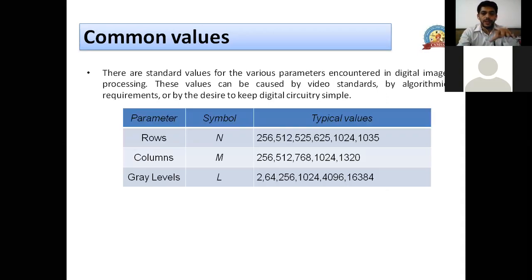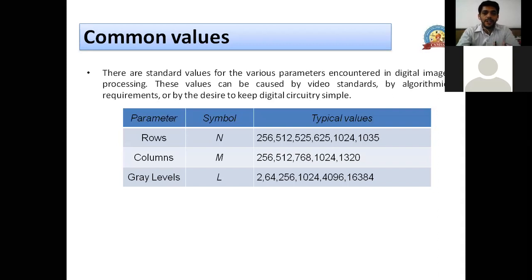For example, for rows, most images have 256 rows, 512 rows, 525 rows, 625 rows, 1024 rows, or 1035 rows.